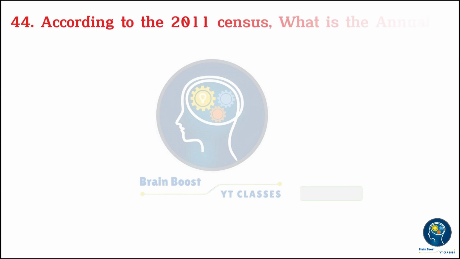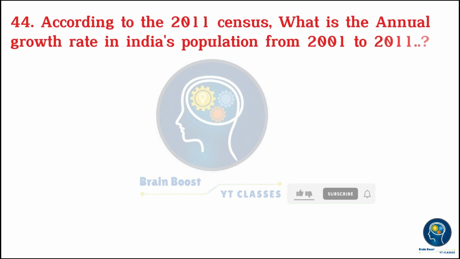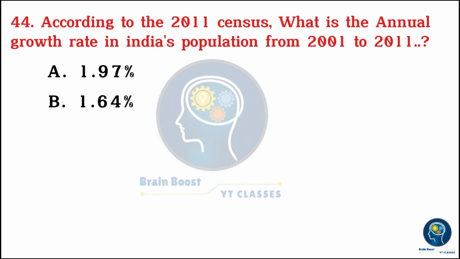17.7%. According to the 2011 census, what is the annual growth rate of India's population from 2001 to 2011? A. 1.97%. B. 1.64%. C. 2.16%. D. 2.22%. B.